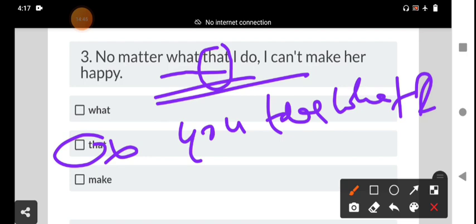The two conjunctions, what and that, do not occur at the same time. And I can't make her happy. It means it is not possible for me to make her happy. That is the answer, my dear students.